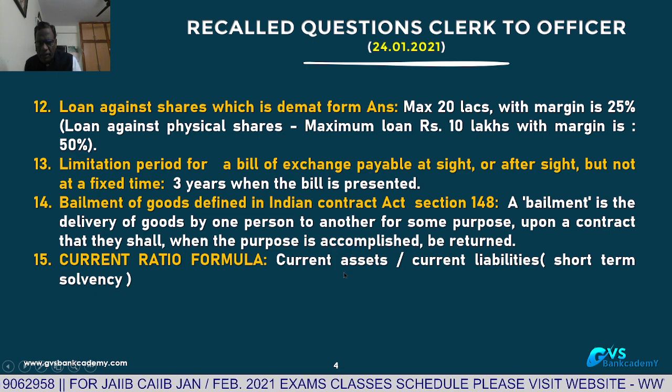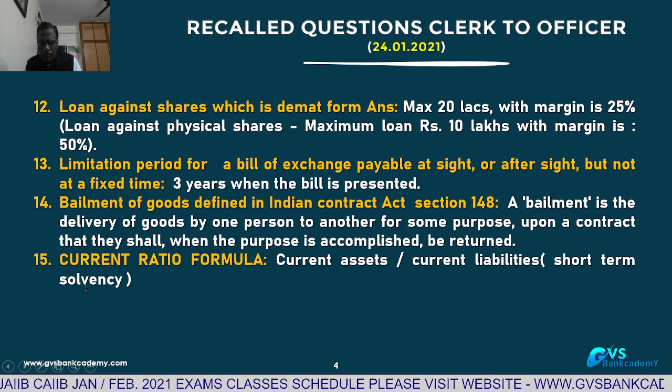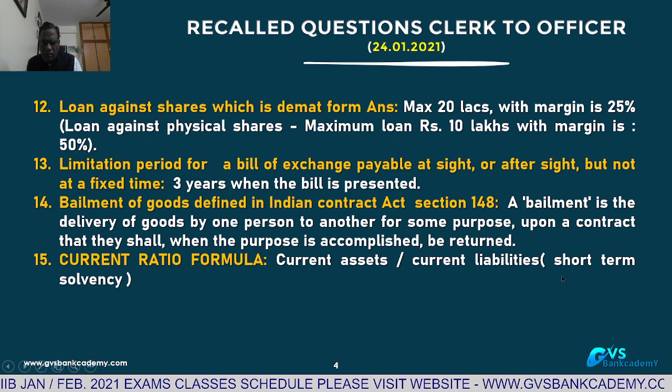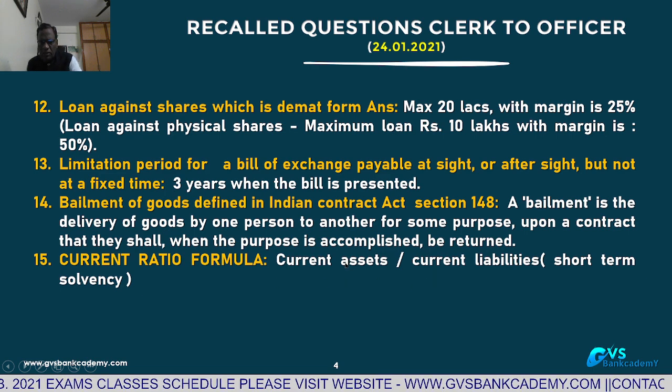Normally the current ratio required is 1.33:1. This is also called short-term solvency, whether the unit, firm or company is in a position to repay the current liabilities from its current assets.